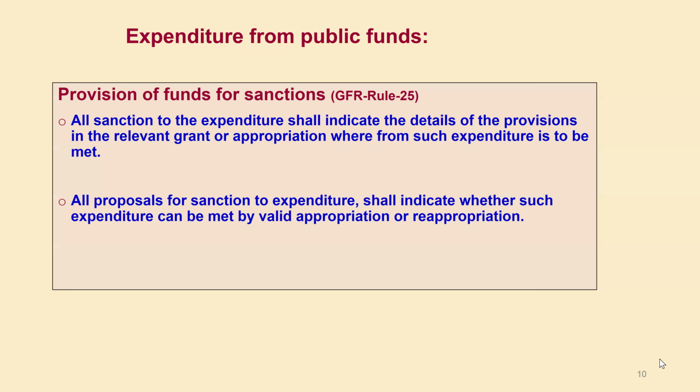As per provision of Rule 25 of the GFR, all sanction to the expenditure shall indicate the detail of the provision in the relevant grant or appropriation. Means whenever the sanction order is issued, it tells the head of expenditure. You might have seen the expenditure of rupees 1 lakh is to be spent under grant in aid general, or under grant in aid capital, or under plant and machinery, or under furniture, or under library books, or under livestock.